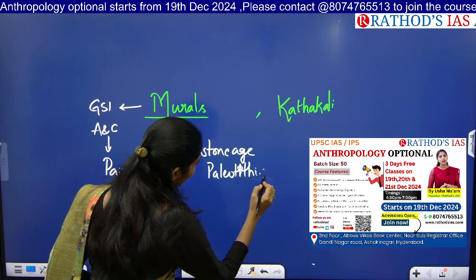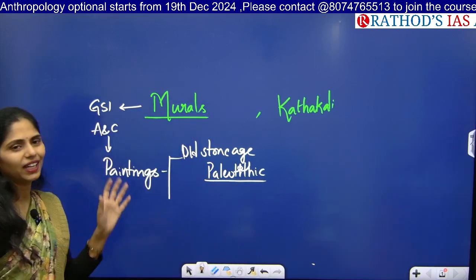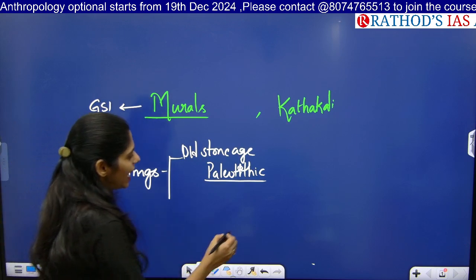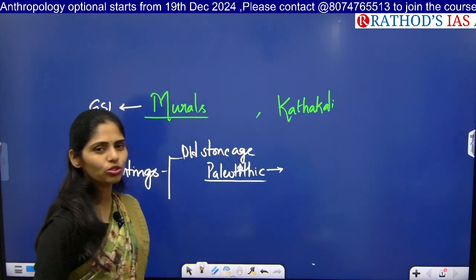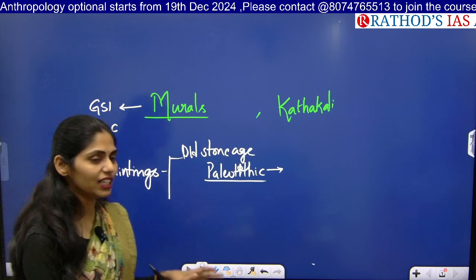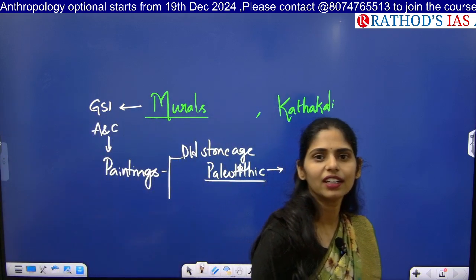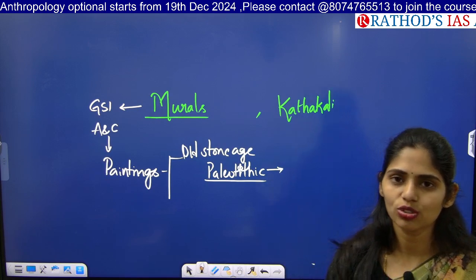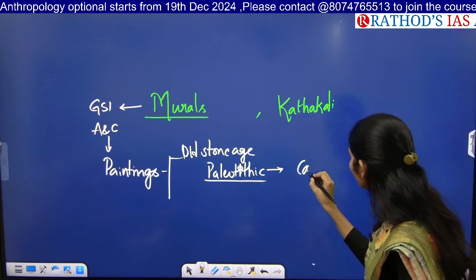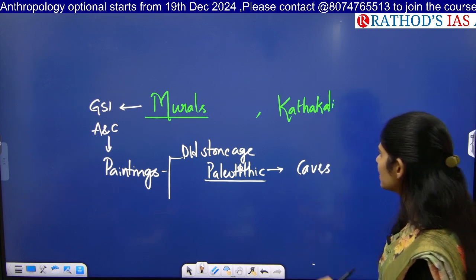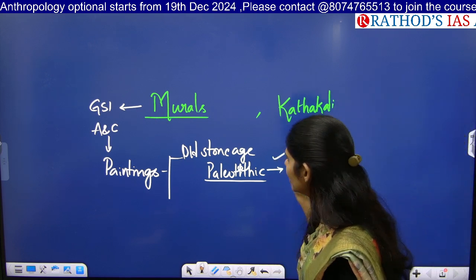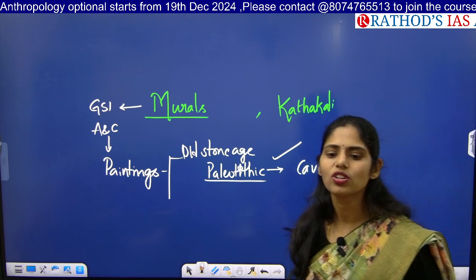At that time, early man used to paint the things they did, like hunting and dancing, on the walls of the caves. So this is the first kind of painting that we can see, that is painting on the walls of caves.